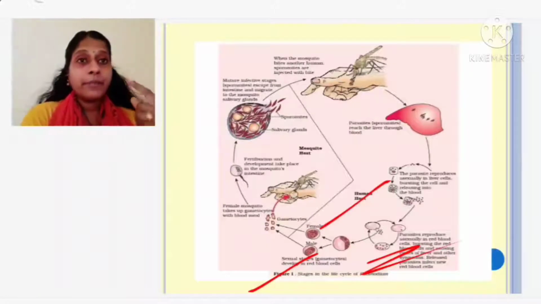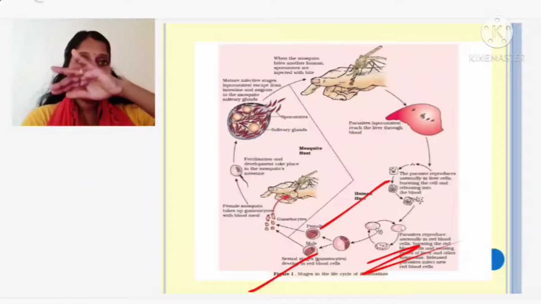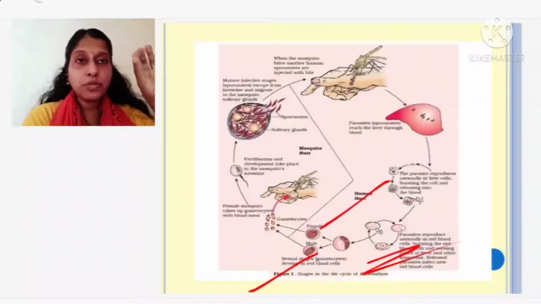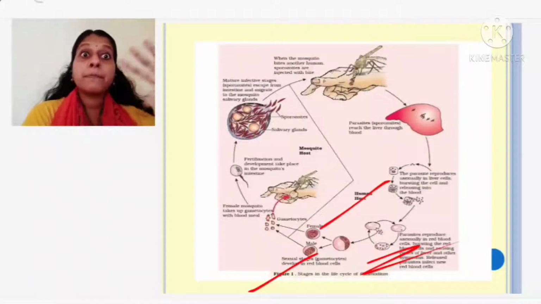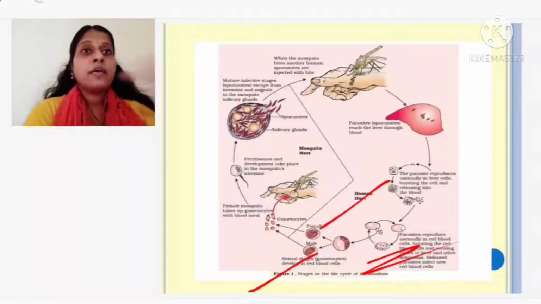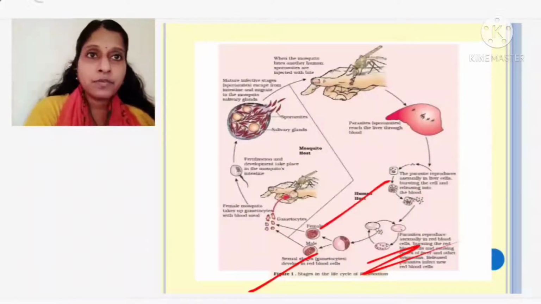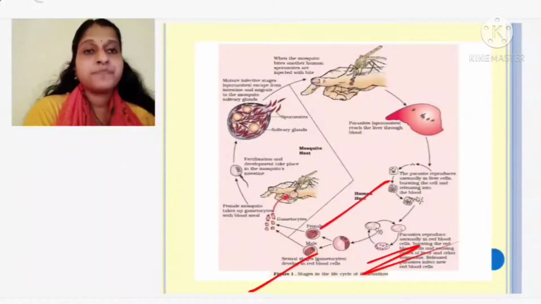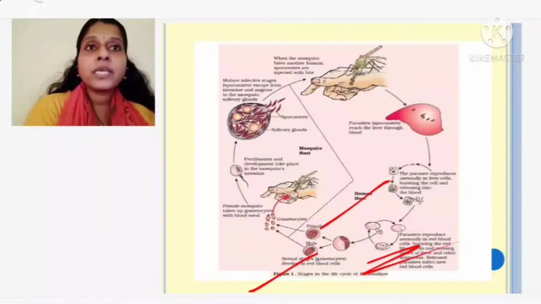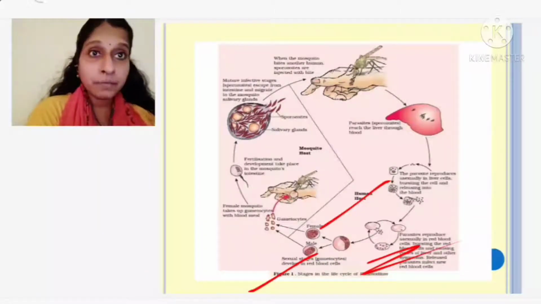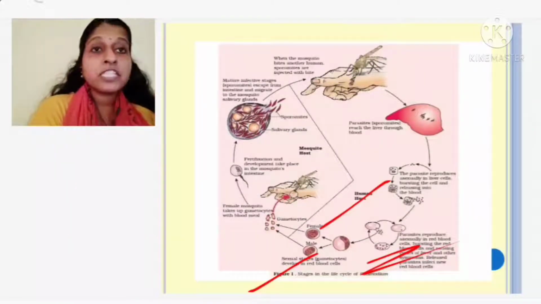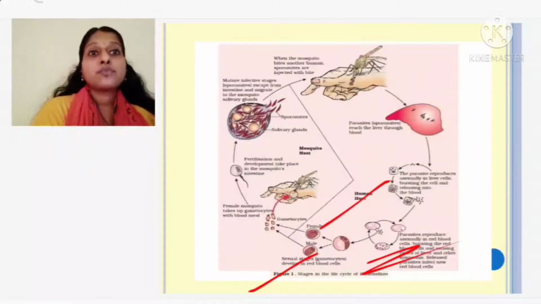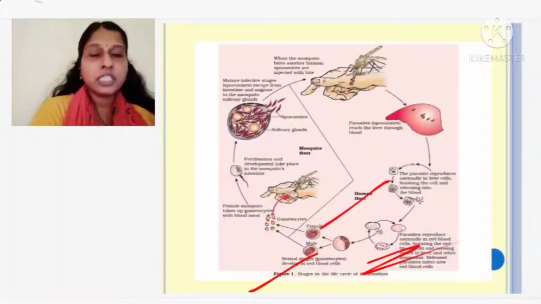I repeat, sporozoites are injected into my blood. From the blood they go to the liver. There they multiply asexually by mitosis, and many are produced. When many are produced, they burst from the liver cells and are released into the bloodstream. Now in the bloodstream they undergo asexual reproduction. The number becomes more, and they start releasing a chemical called hemozoin, which is responsible for causing high fever, chills and all.